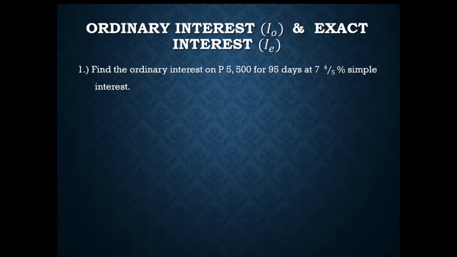For our first word problem, we need to find the ordinary interest on 5,500 pesos for 95 days at 7 4/5% simple interest. So we're going to be using the formula that we have for ordinary interest, substituting 5,500 pesos to our principal P, our 7 4/5% to our rate of interest R, and finally this 95 days to the number of days here.